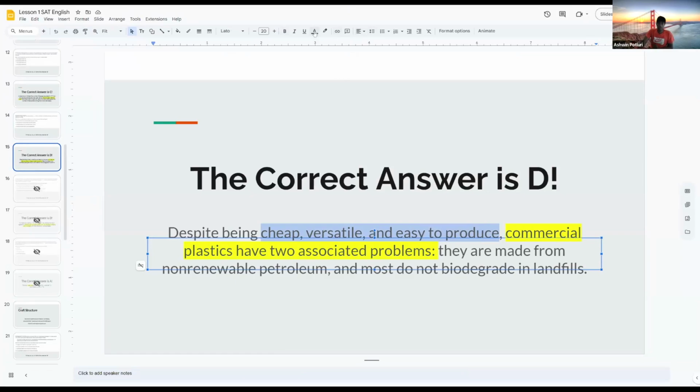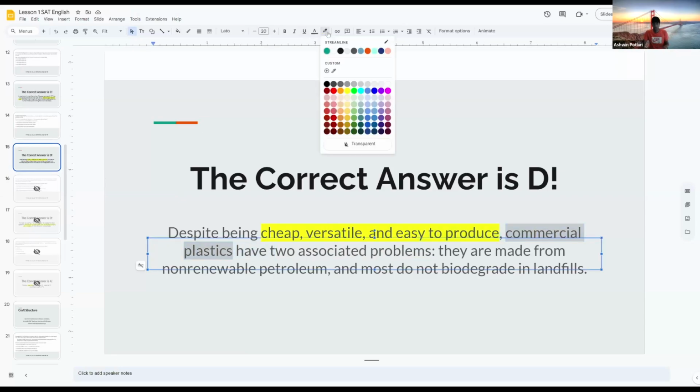So essentially, these three words or this phrase that I've highlighted, and let me unhighlight the rest of these so you'll be able to see that more clearly. So cheap, versatile, and easy to produce are all things that are describing our noun. So that's what a modifier is. It describes the noun and better helps define the noun itself or the subject. So cheap, versatile, and easy to produce are all modifiers for commercial plastics. So let me highlight that again, which is our noun. So that's what a modifier is.